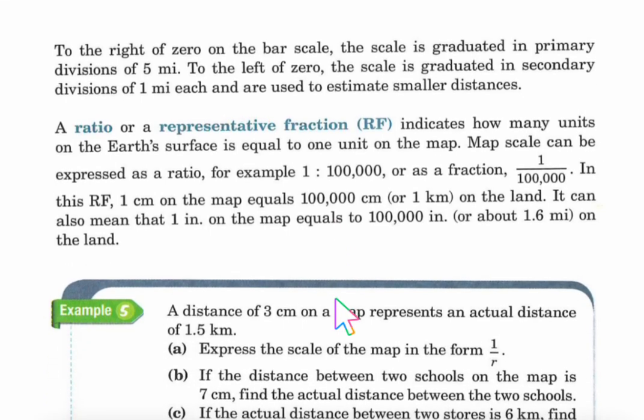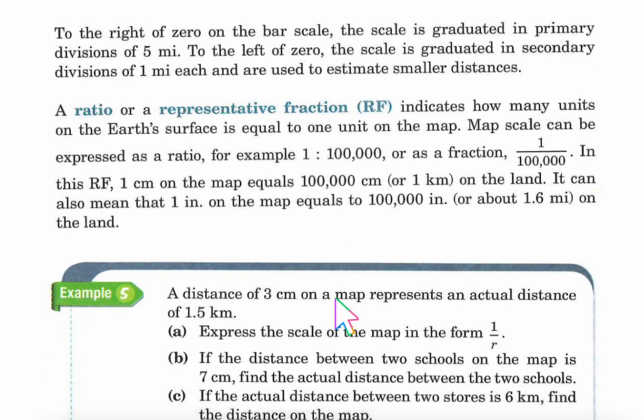All right. And then the ratio that they use is also called a representative fraction. And it again tells you how many units on the Earth's surface is equal to that 1 unit on the map. So you'll often see 1 to whatever that amount is, or even written as a fraction.